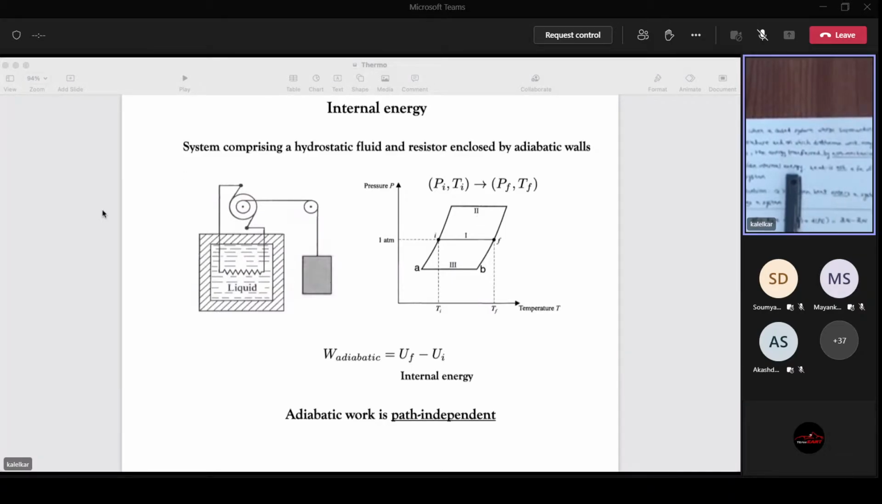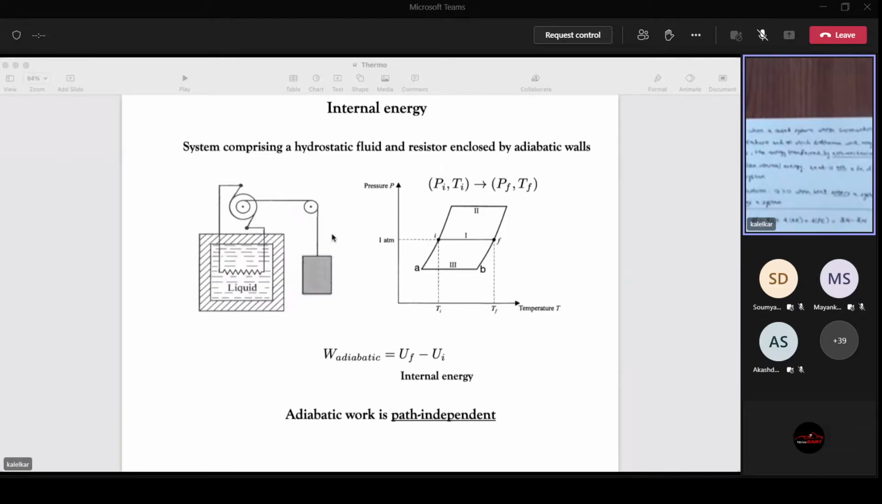So let's take a system comprising a hydrostatic fluid and a resistor enclosed by adiabatic walls. So you say there's a system that looks like this. What's the system? The liquid and the resistor. And there is a surrounding adiabatic wall. And always remember that when you talk of work, you're talking of external work. That is to say, work done that will cause change in position or configuration of an external mechanical device.